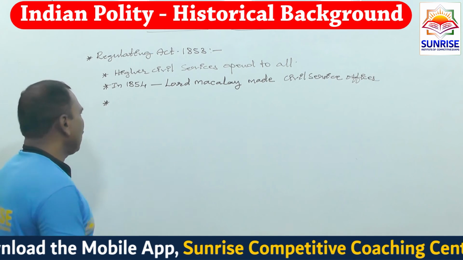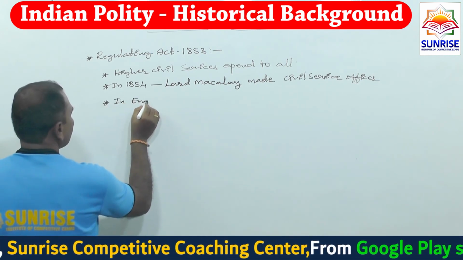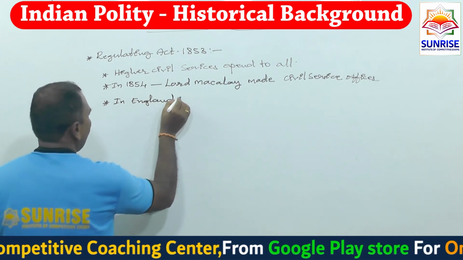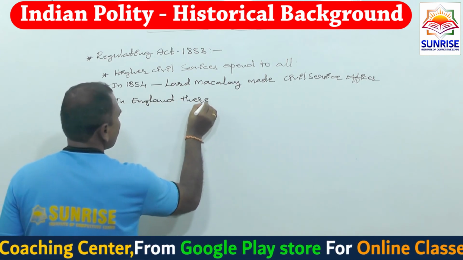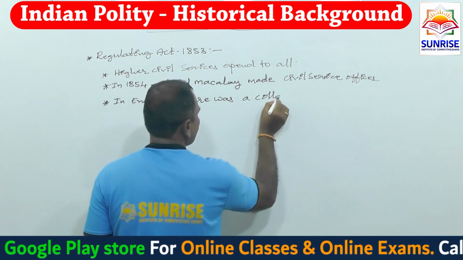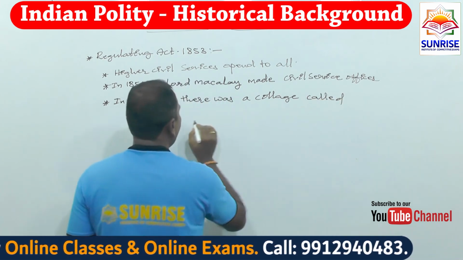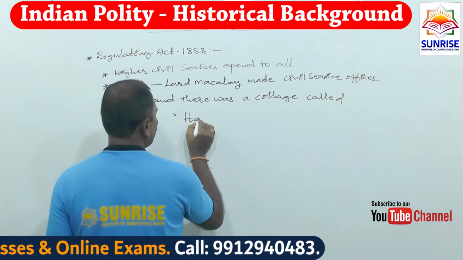Why? Because in England, there was a college called Haileybury College.